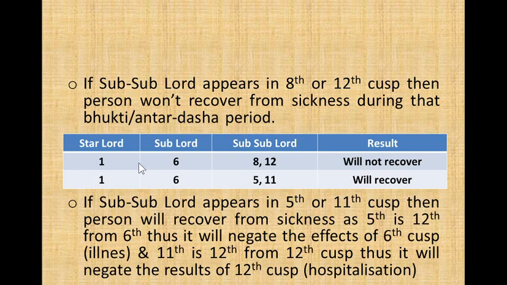So if in the star lord 1 appears, in the sublord 6 appears, and in sub-sublord 8 and 12 appear, then person will not recover. If sub-sublord appears in 5th or 11th cusp, then person will recover from sickness, as 5th is 12th from 6th. Thus it will negate the effects of 6th cusp illness, and 11th is 12th from 12th cusp. Thus it will negate the results of 12th cusp, that's hospitalization.